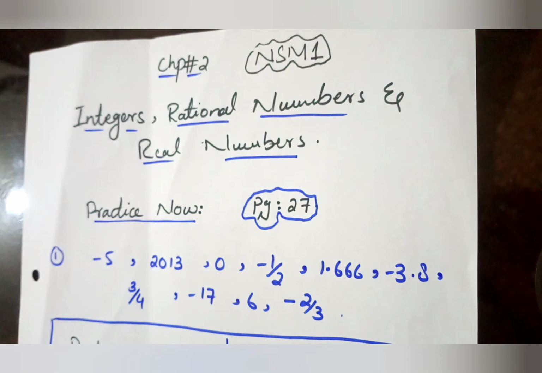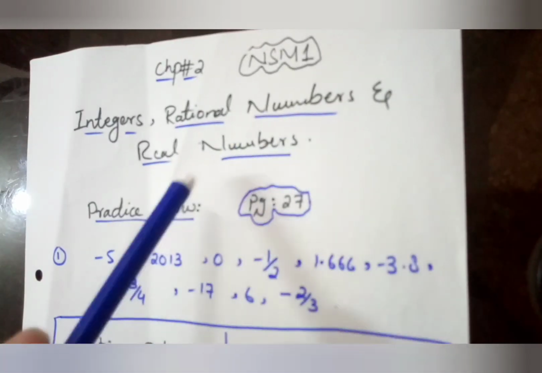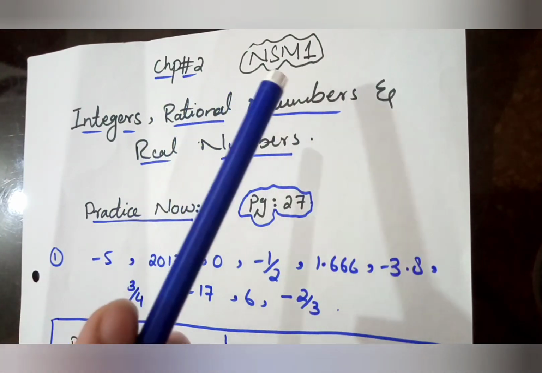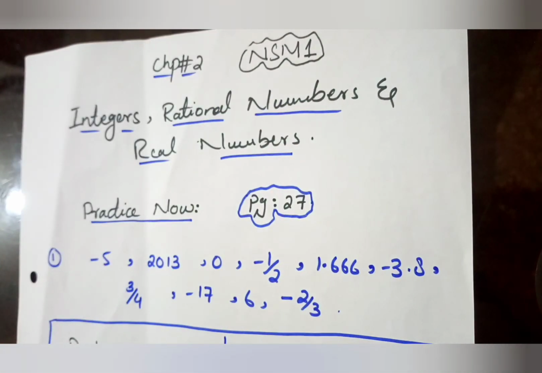Today I'm here with the topic of integers, rational numbers and real numbers, chapter 2 of NSM 1 D1. The first two lectures of this chapter that are uploaded were basically the introduction of numbers, positive numbers, negative numbers, positive and negative integers and the number line. I recommend all of you to watch those introduction videos, because when you have the basic concept about anything, you can understand that thing very easily. It is very important for all students to know the base of the thing. I put the link of those videos in the description, so you must go through those videos.